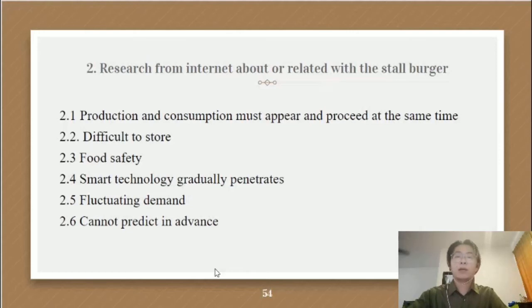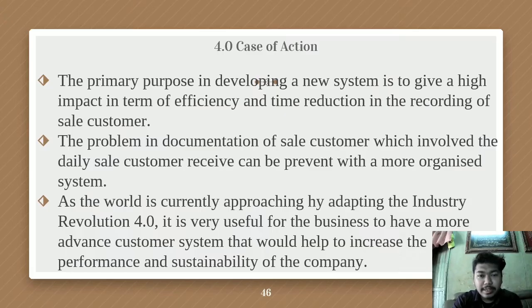And 6 is that it cannot be predicted in advance. Before the customer eats a burger, they cannot easily know what kind of food you provide. So the sellers should know how to let the customers know how good your burger is. This is really important to attract more and more customers to your food store. Okay, that's all. Thanks.